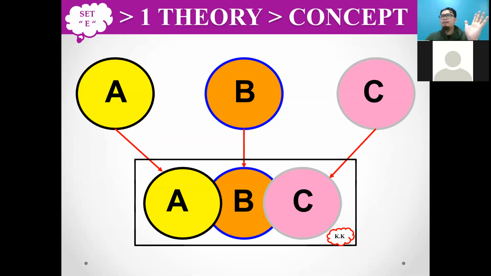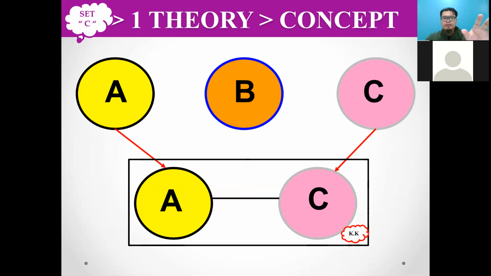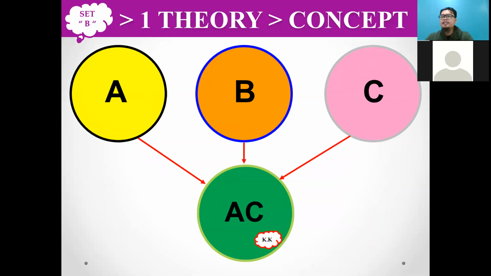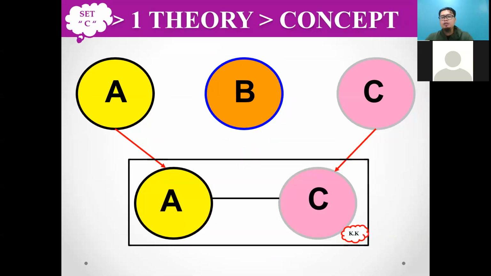Okay, please give answer for yes only. You answer in chatting, please answer for yes. So yes, set what? Okay, we have again set A like this. So you have A, B, C. You at least have one conceptual framework representing all of the things A, B, C. So this one set B, yes, you have 3 theories, but suddenly your conceptual framework is only A and C only. So set C, you make it another drawing of conceptual framework, but direction only A and C,